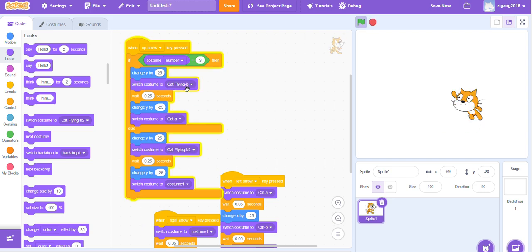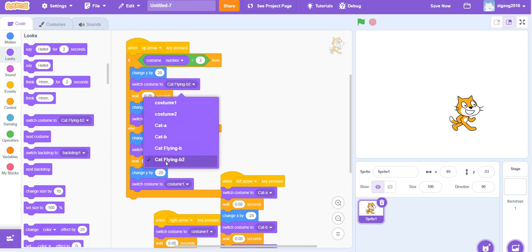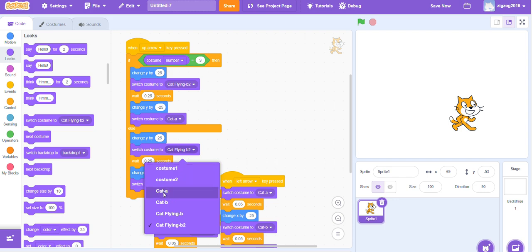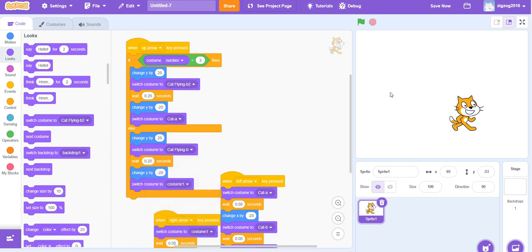Oh no, he's jumping the wrong way. Let's change it. Anyway, now we have a cat whose cheeks puff with air when he jumps.